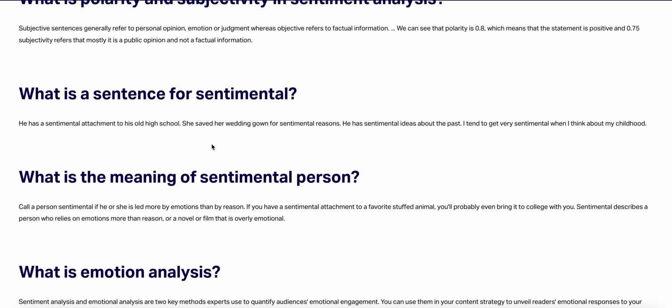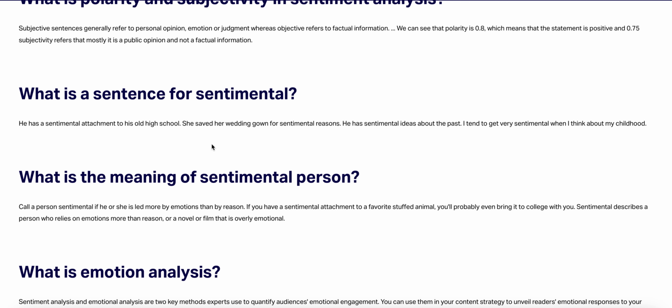What is a sentiment for sentences? If we talk about sentences for sentimental: He has a sentimental attachment to his old high school. She saved her wedding gown for sentimental reasons. He has sentimental ideas about the past. I tend to get very sentimental when I think of my childhood.